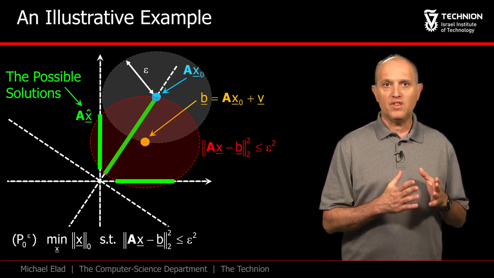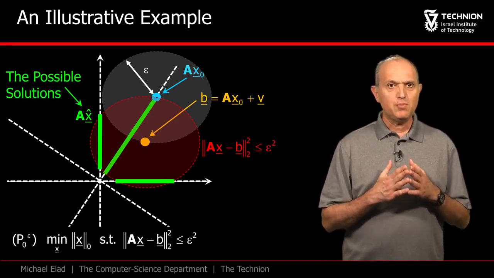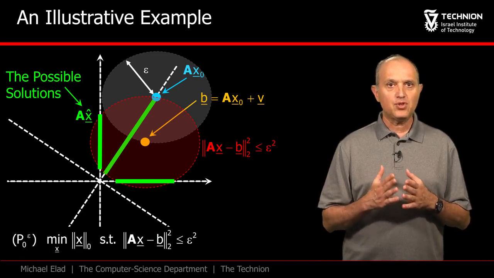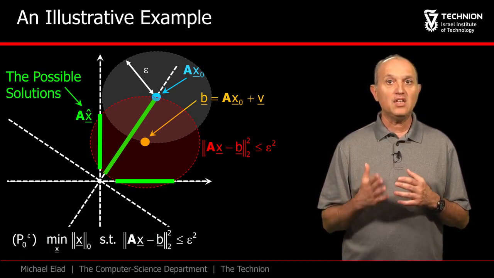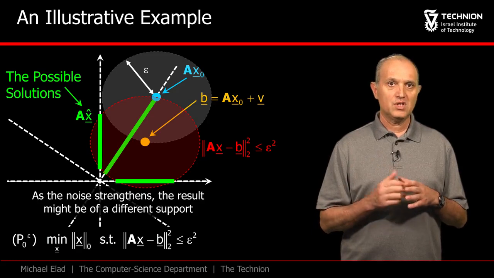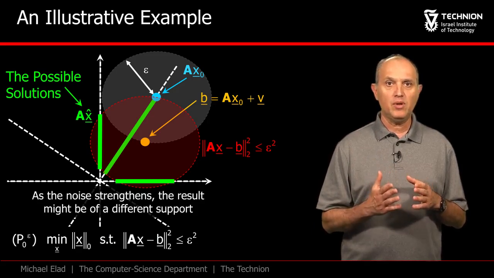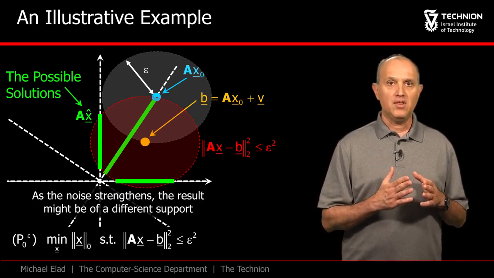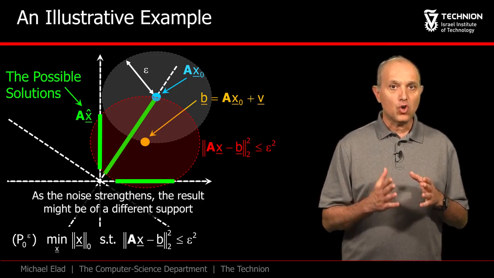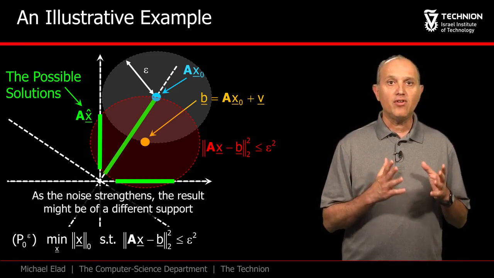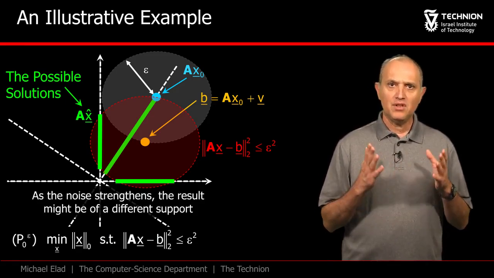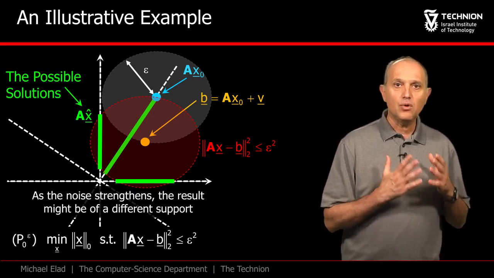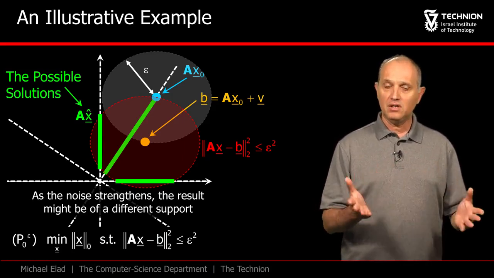This means that we start with a vector x0 that has a specific support and end up solving P0 epsilon and getting a different support. This exposes the sensitivity of our problem to the noise level. By the way, if the noise would have been stronger yet, the red disk would have overlapped the origin. What happens in this case? Then the zero solution is the optimal one, having cardinality 0.